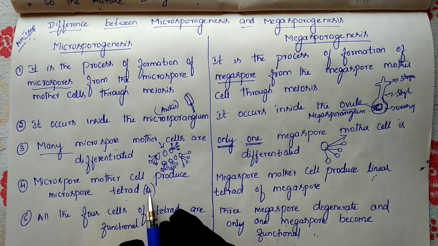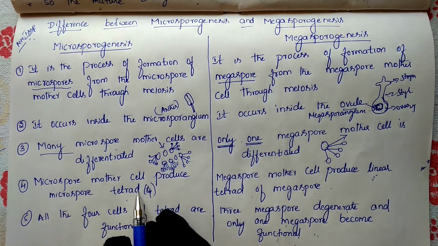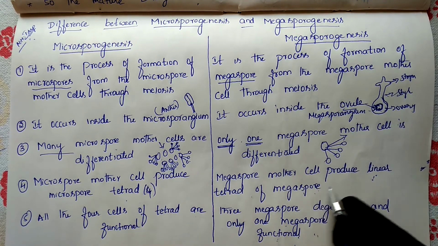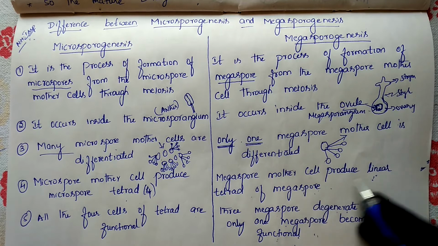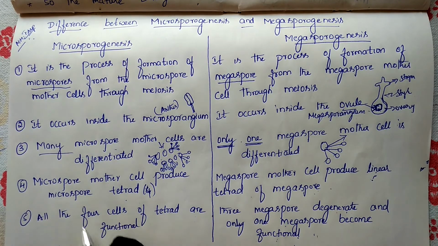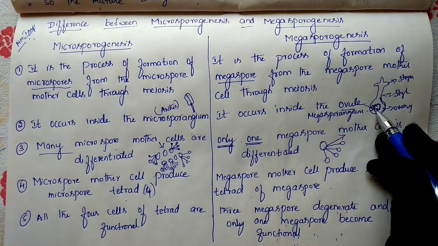In this case, we get 4 microspores, that is, a microspore tetrad from the microspore mother cell. Here also we get 4 megaspores, but they are produced in a linear manner. In microsporogenesis, all 4 are functional, but here 3 degenerate, whereas 1 is functional, and later this one will develop into an embryo sac, which will be present inside the anatropous ovule.